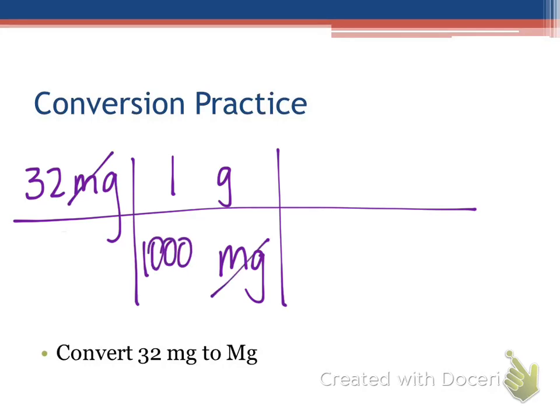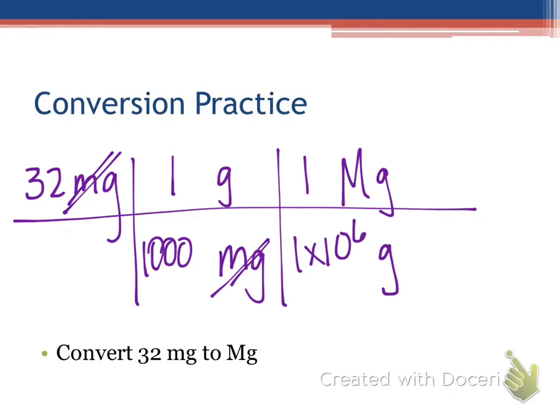Okay, so I'm checking my units. I've canceled those, which is good. Now I want to go grams to megagrams. Which of those units is larger? Mega. So mega gets the 1. How many grams are in a megagram? 1 times 10 to the 6th, or 1 million.